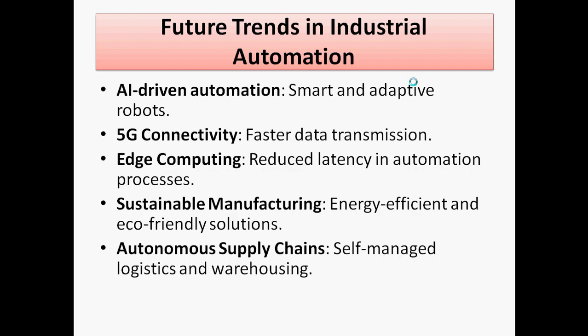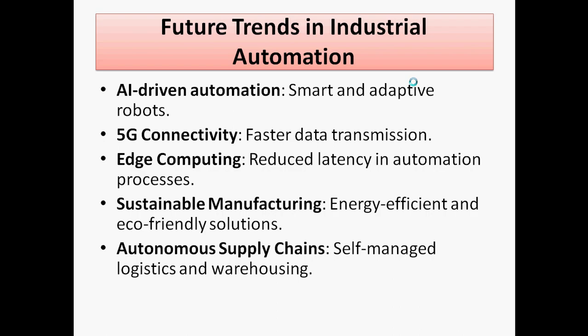The next is about edge computing. It reduces the latency in automation processes. The next is about sustainable manufacturing. Energy-efficient and eco-friendly solutions are available with sustainable manufacturing. Then autonomous supply chain, where self-managed logistics and warehousing is possible. So these can behave autonomously. That is about future trends in industrial automation.